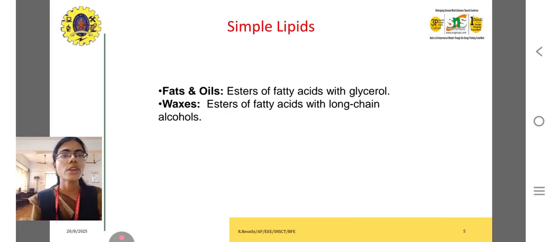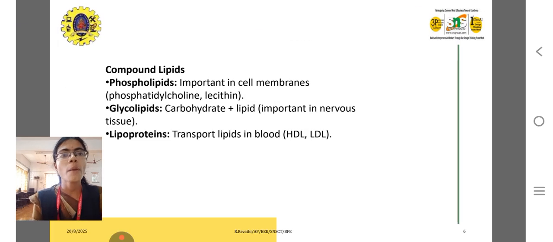Fats and oils are simple lipids, esters of fatty acid with glycerol. Waxes are esters of fatty acid with long chain alcohol. Compound lipids are phospholipids, which are important in cell membranes, and glycolipids, which are carbohydrate plus lipid, important in nervous tissue. Lipoproteins transport lipids in blood, HDL and LDL.